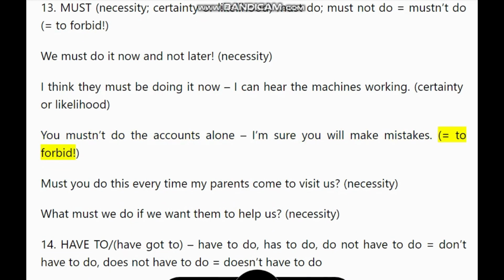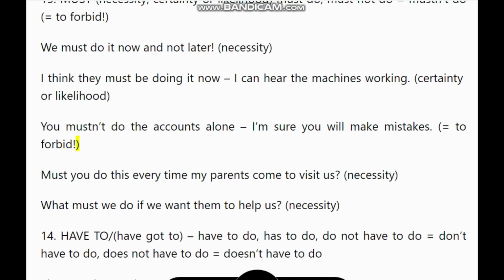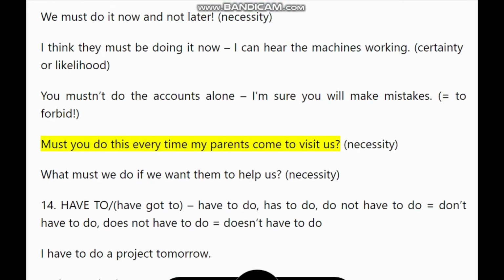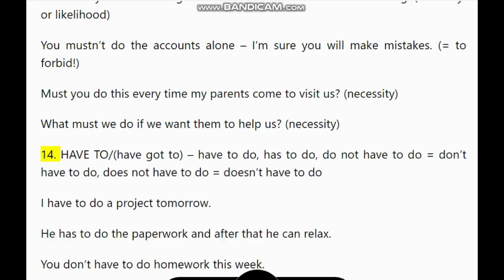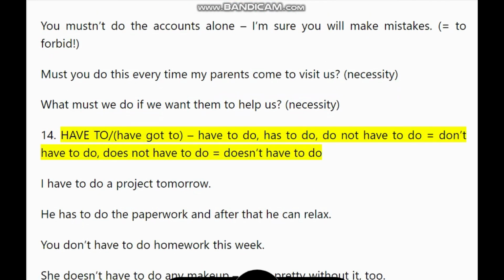Equals to forbid. Must you do this every time my parents come to visit us? Necessity. What must we do if we want him to help us? Necessity. 14. Have to, have got to, have to do, has to do, not have to do equals don't have to do. Does not have to do equals doesn't have to do.